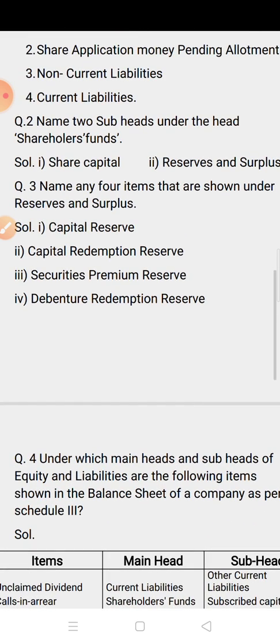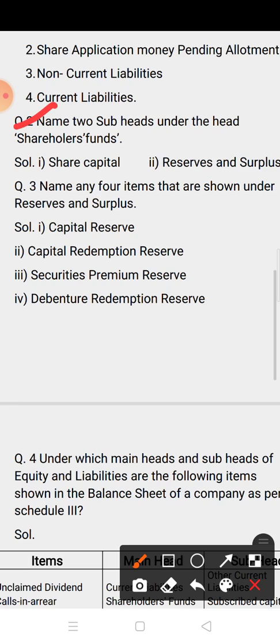Now the second question is: name two subheads under the head shareholder fund. Now you have to give the subheadings under the shareholder fund. There are 3 subheadings, but if the question asks for 2, then you have to give the answer share capital and reserve and surplus. If 3 are asked, then you have to give money received against share warrant, the third subheading.